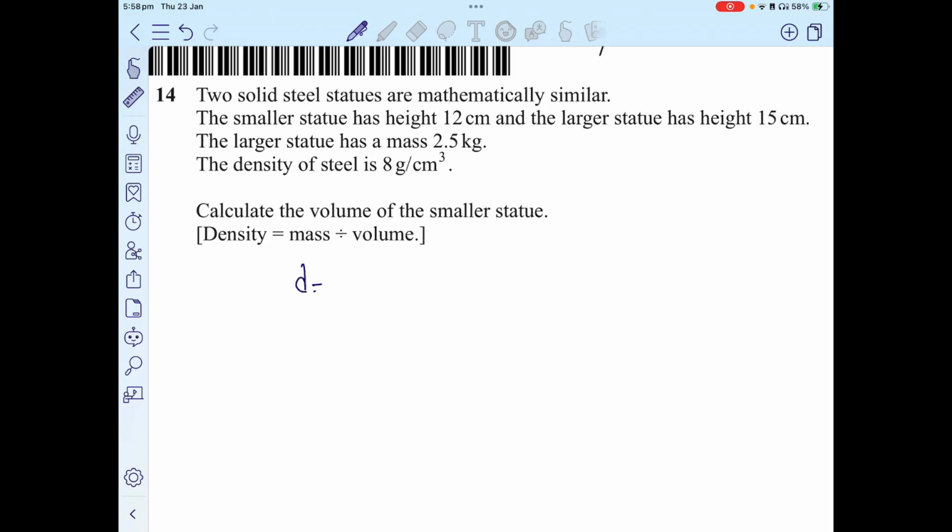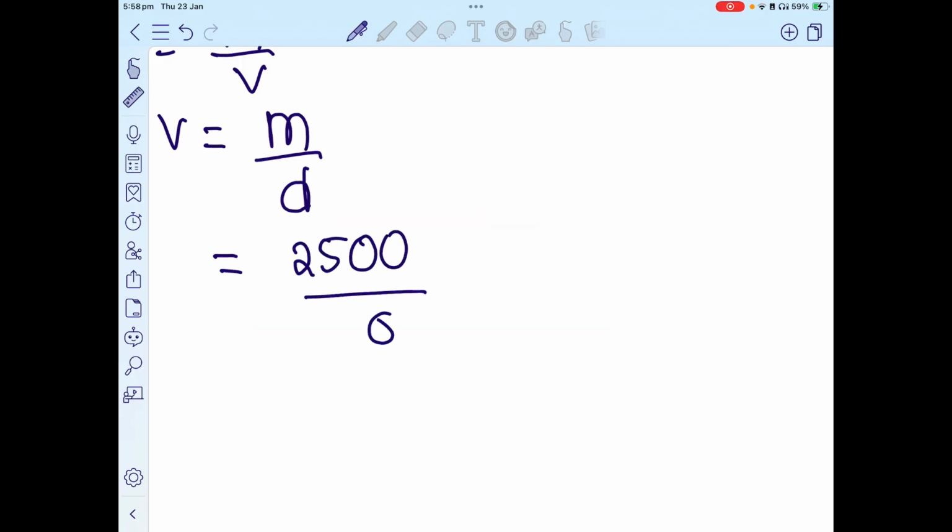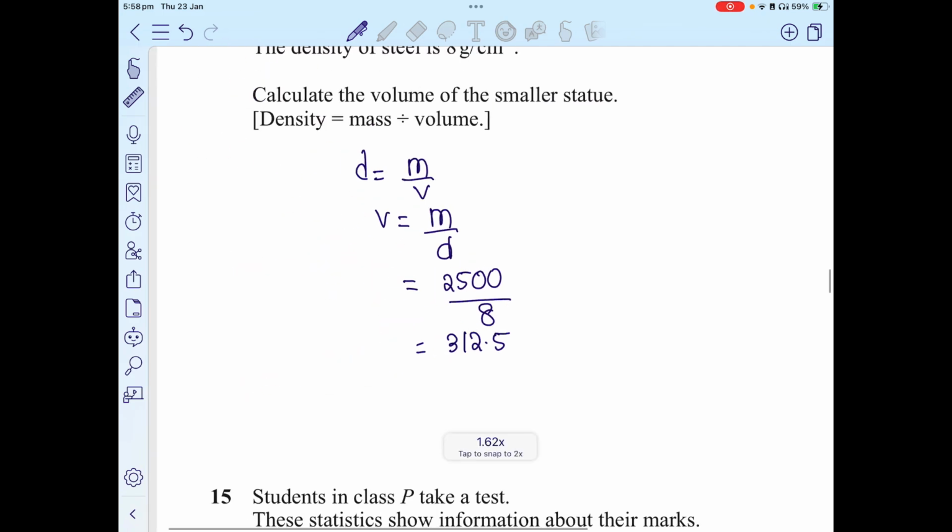Here it is given the density is mass divided by volume. So in order to determine volume, it's going to be mass over density. The mass is 2.5 kg. The density is 8, but remember it's 8 grams, and this is 2500 grams, 2.5 kg. So what I would do is convert it: 2500 divided by 8 is going to be 312.5. Alright, so that's the volume.